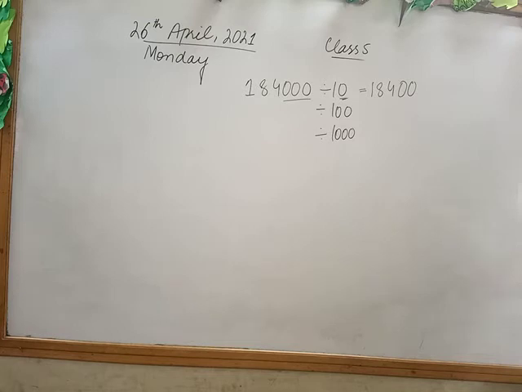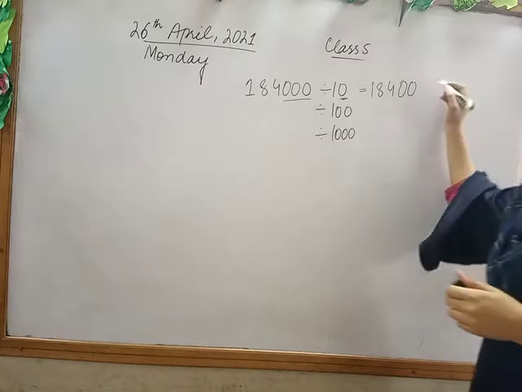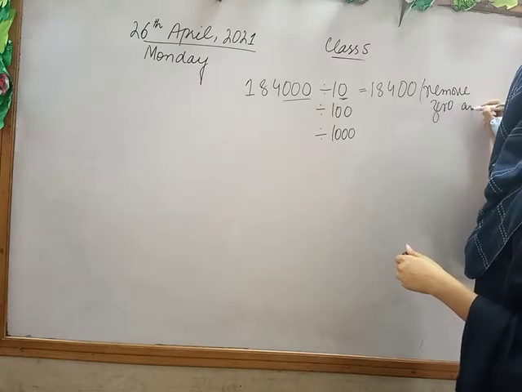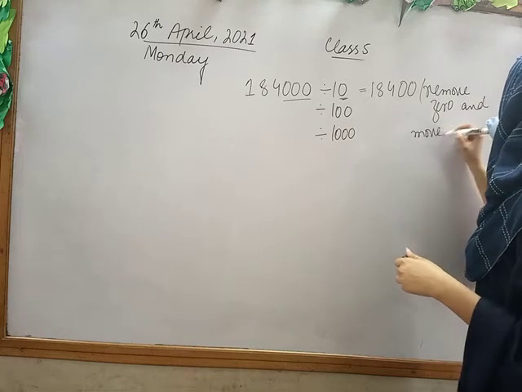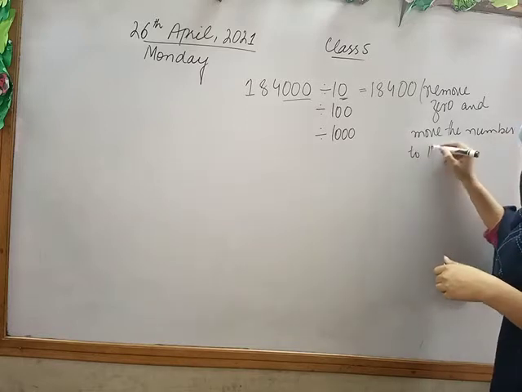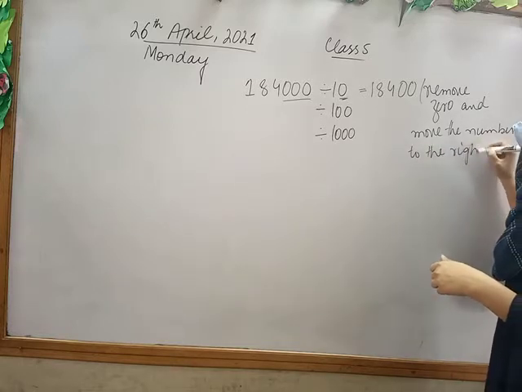Fine. When we divide by multiples of 10, 100 and 1000, we remove zeros and move the number to the right. But what do we do in multiplication?